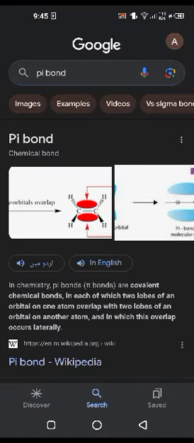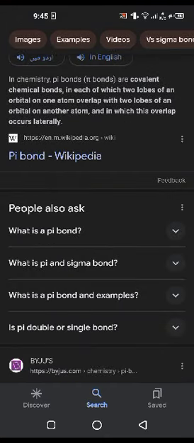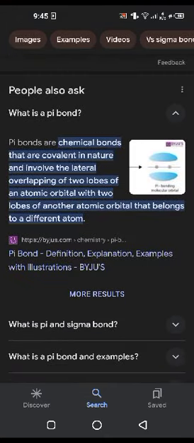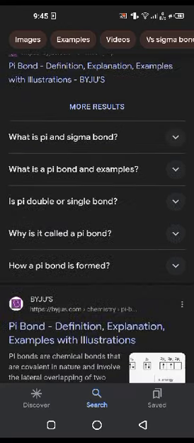In chemistry, pi bonds are covalent chemical bonds in each of which two lobes of an orbital on one atom overlap with two lobes of an orbital on another atom, and in which this overlap occurs laterally. Pi bonds are chemical bonds that are covalent in nature and involve the lateral overlapping of two lobes of an atomic orbital with two lobes of another atomic orbital that belongs to a different atom.